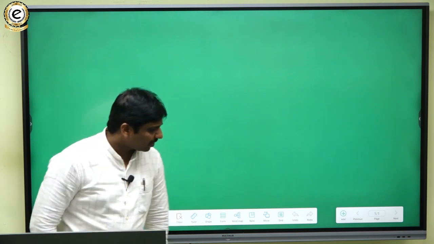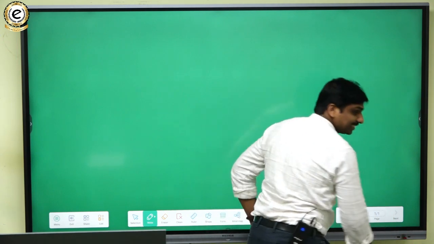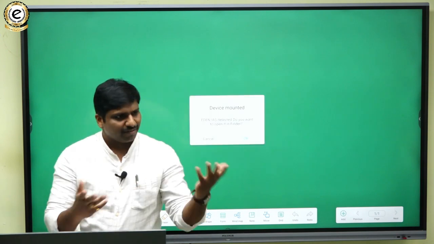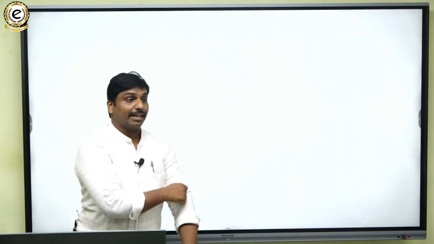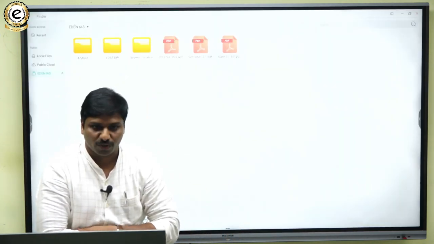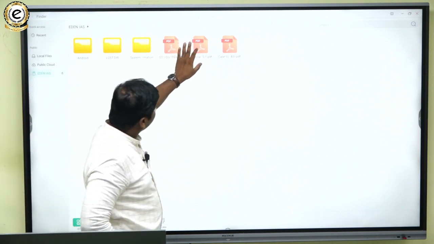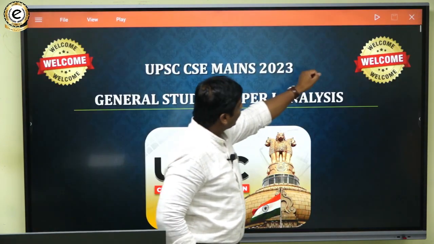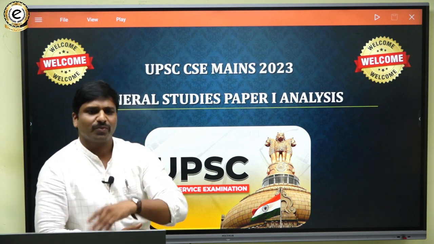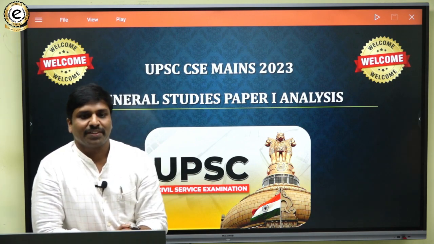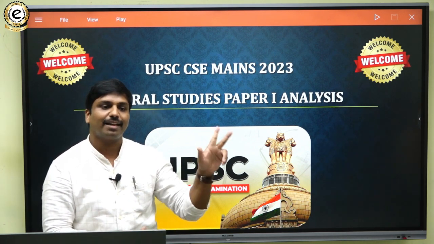So what topics are constituted under General Studies 1? Are you aware? One is the history section, which consists of modern history, world history, post-independence India, and also geography, Indian society, and art and culture. Then we have the society section, which has various aspects, and then the geography section. These are the 3 major sections: history, geography, and society.